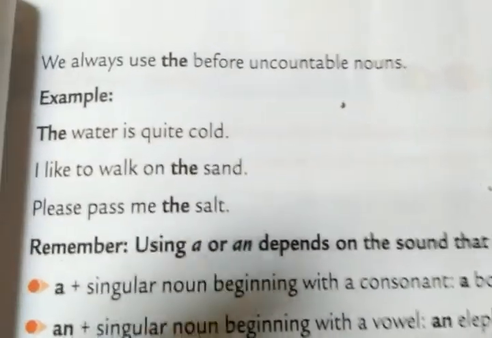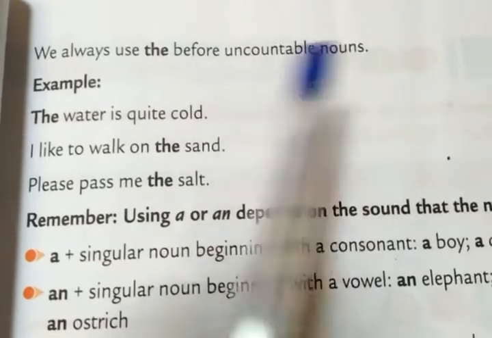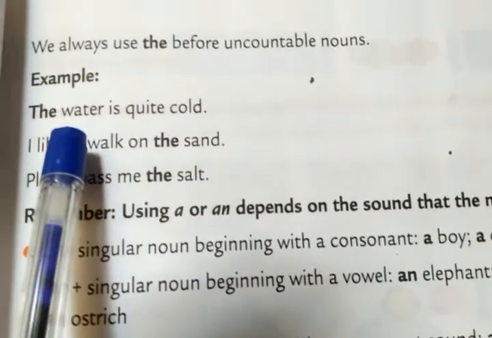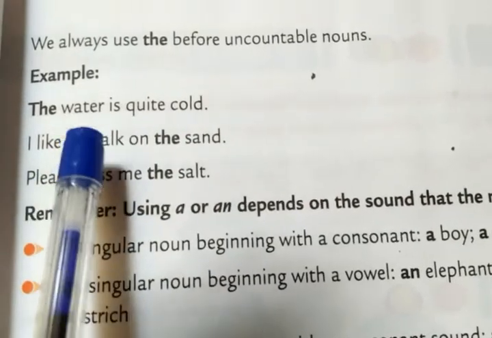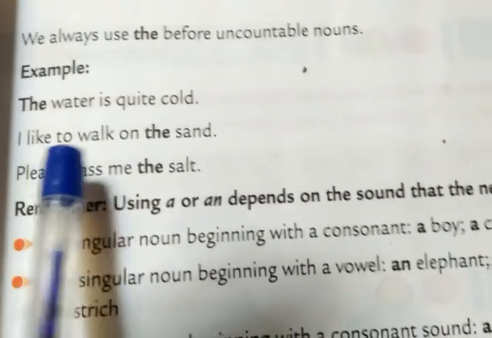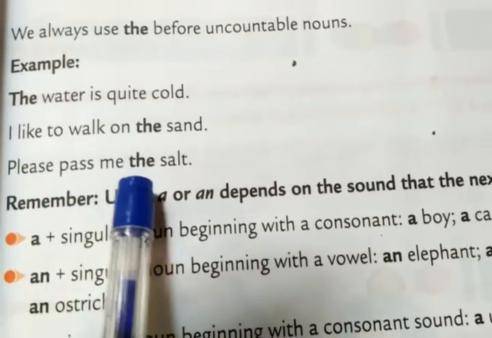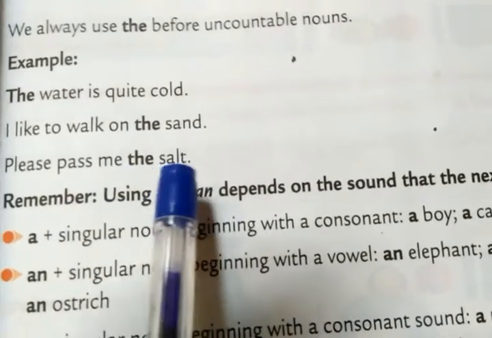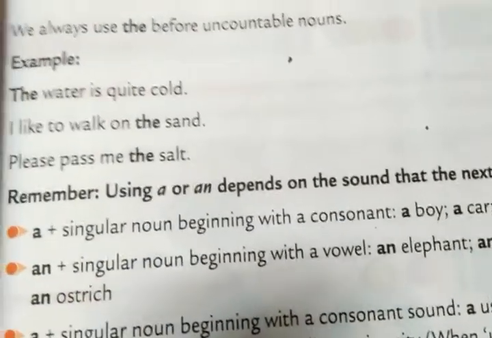Next, we always use the before uncountable nouns. For example, "The water is quite cold." Water is uncountable. "I like to walk on the sand." Sand is uncountable. "Please pass me the salt." Salt is also uncountable, so we use the before uncountable nouns.